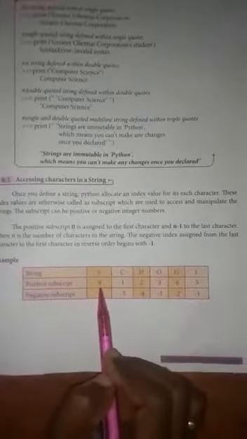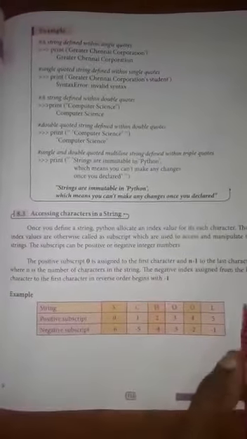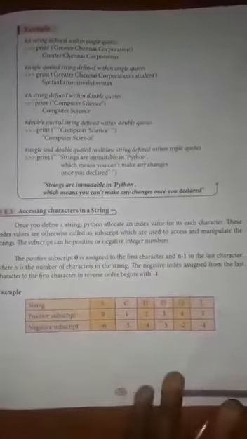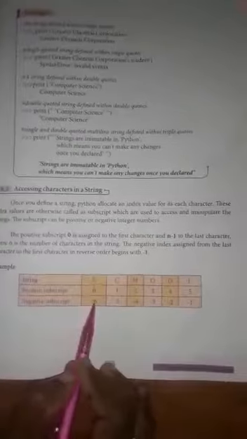The starting value is 0, so the ending value is 6 minus 1, so n minus 1 equals 5. So starting value 0, ending value n minus 1. But this is the positive subscript. The negative subscript is in reverse order of the positive subscript. It ends at minus 1 and starts from minus n. Here the starting value is minus 6, next minus 5, minus 4, minus 3, minus 2. The ending value is minus 1. So this is accessing characters in a string.